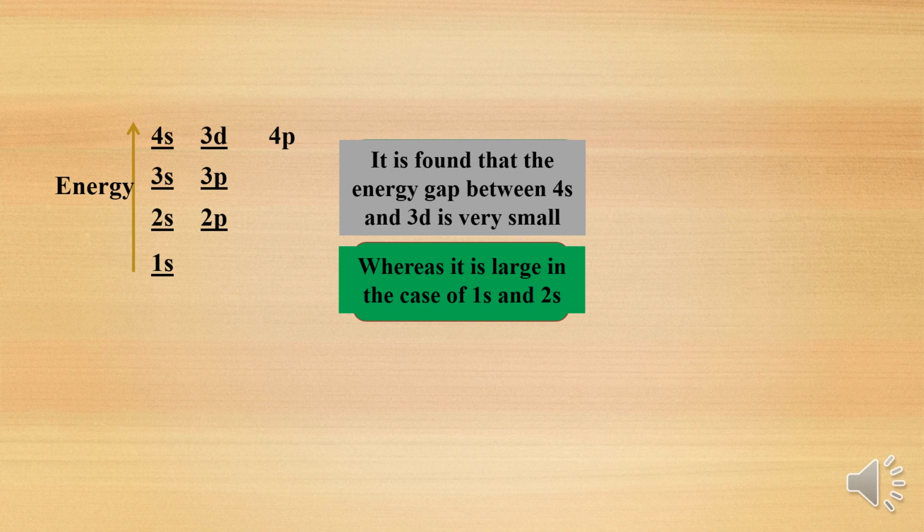If you consider 1s and 2s, 1 plus 0 is 1 and 2 plus 0 is 2, so almost 50% difference is there between 1s and 2s. But that difference is not there between 3d and 4s, where the energy difference is very small.